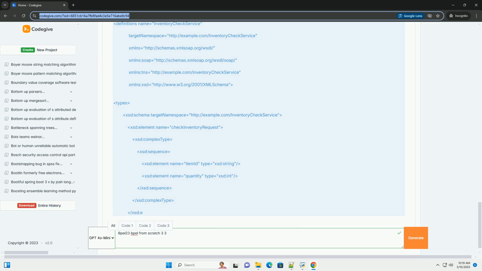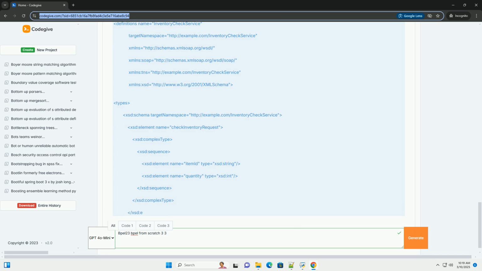You'll typically need Java installed. 2. IDE: use an IDE with BPEL support, for example Eclipse with the BPEL plugin, NetBeans, or IntelliJ IDEA with plugins. This will help with syntax highlighting, validation, and debugging.